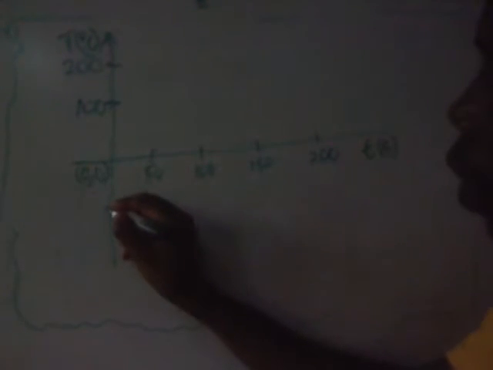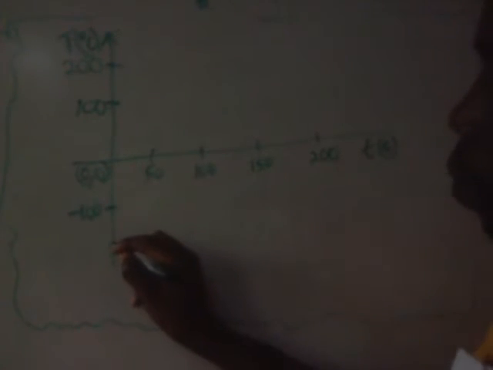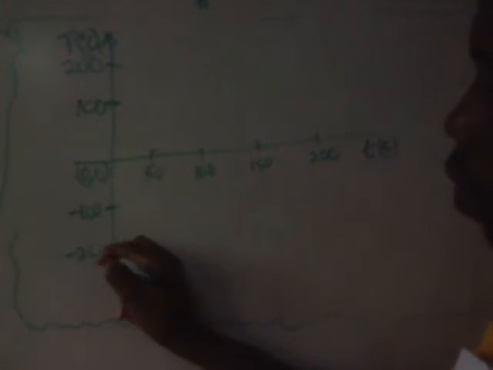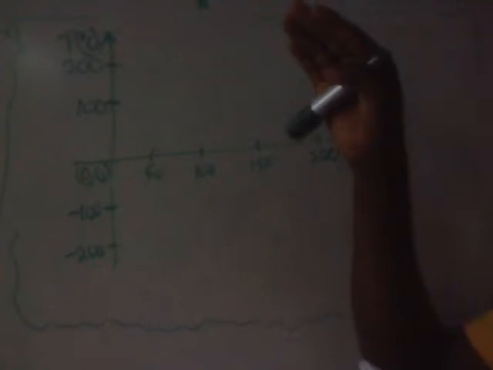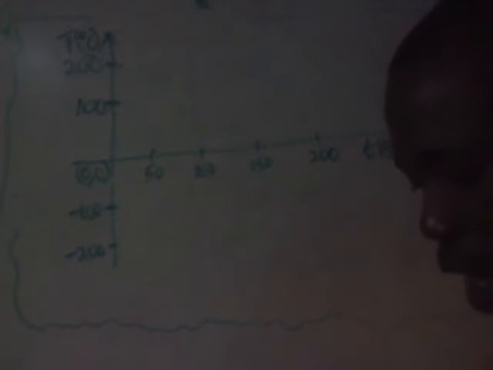Also, I have minus 100, then minus 200 coming down. We must have a negative T axis because of the minus 10 degrees Celsius. So I use 100, 200, 300 on the temperature axis, and I use 50, 100, 150, 200 on the time axis. That doesn't mean that you cannot use 50, 100 on both axes. Use any one you like.